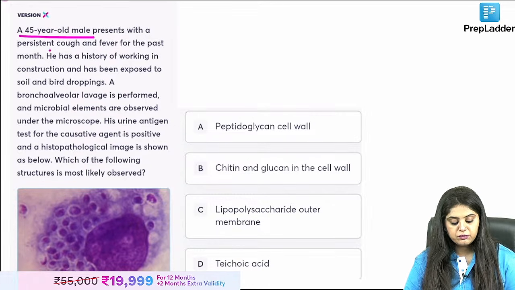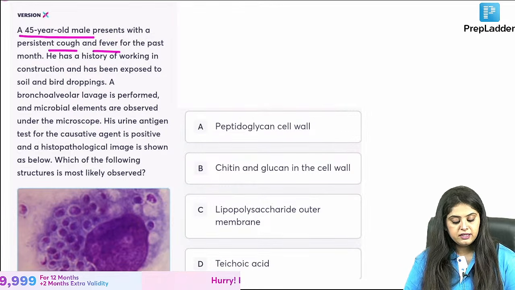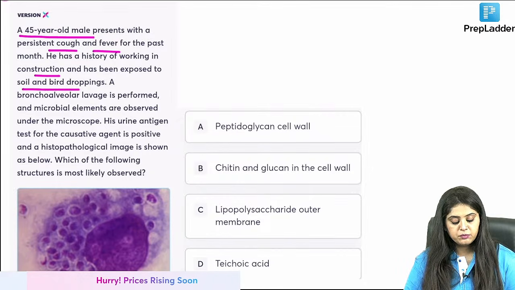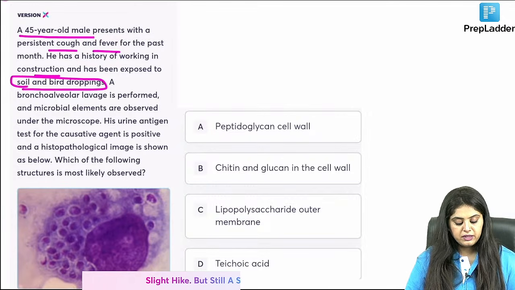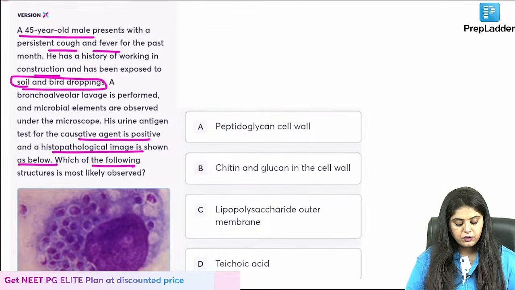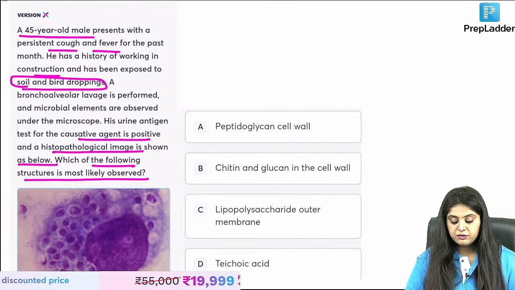A 45-year-old male patient presents with cough and fever for the past month. History of working at a construction site, exposed to soil and bird droppings. Bronchoalveolar lavage showed microbial elements. Urine antigen is positive for the causative organism, and histopathology is shown below. Which of the following structures is most likely observed?